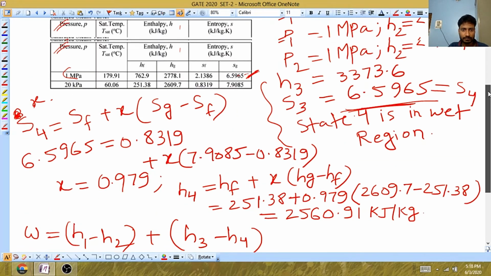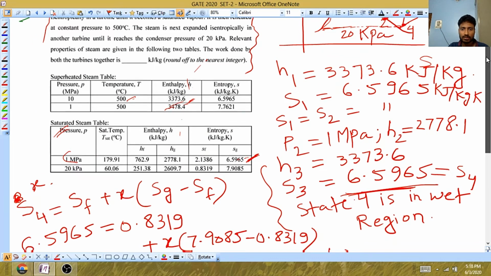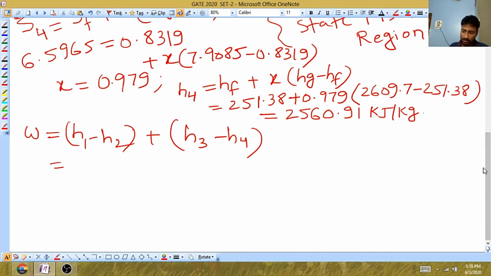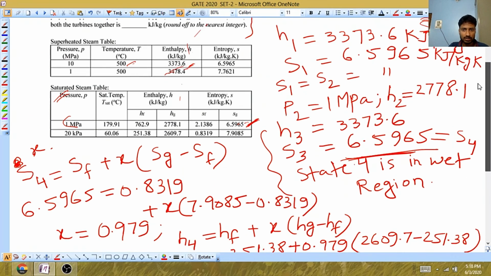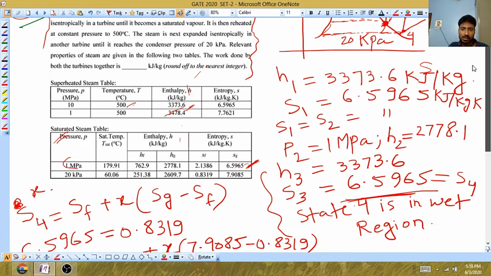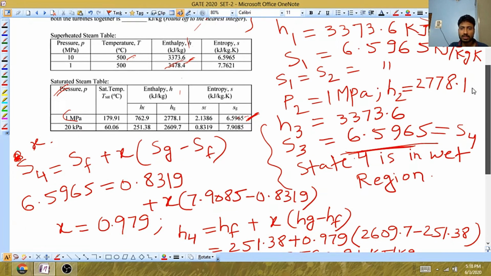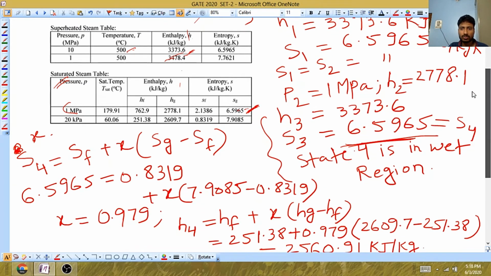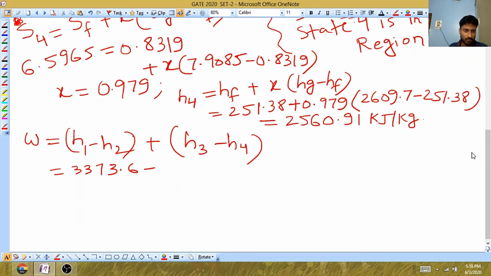H1 we got 3373.6. 3373.6 minus H2 is 2778.1, plus H3.